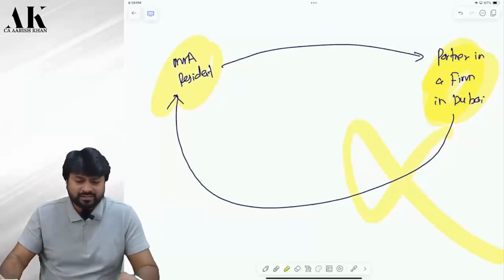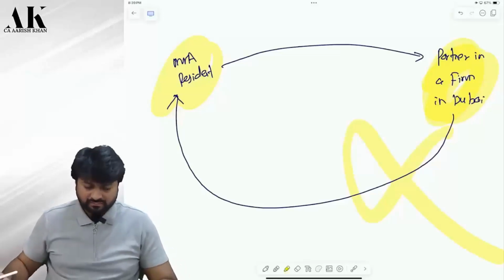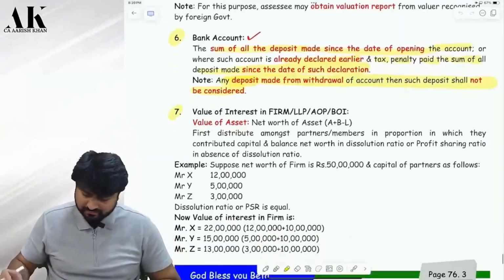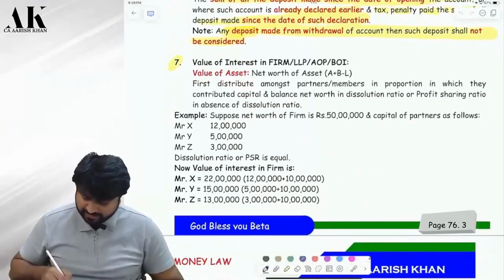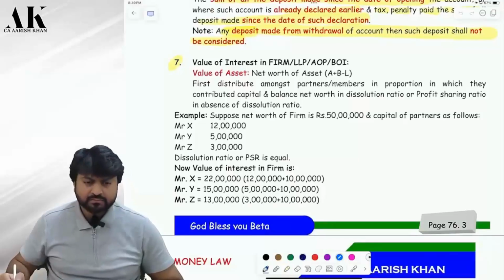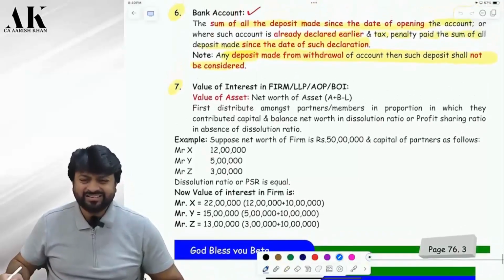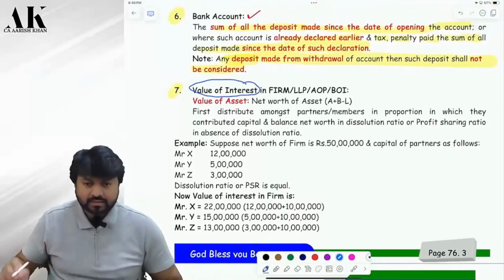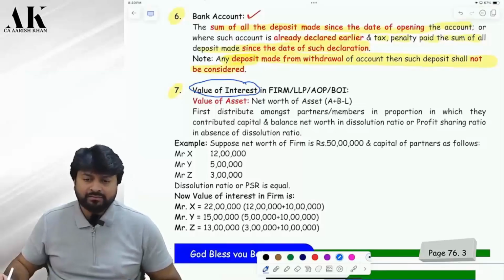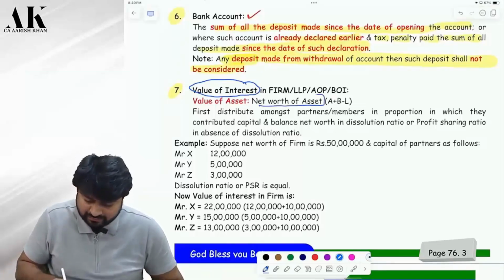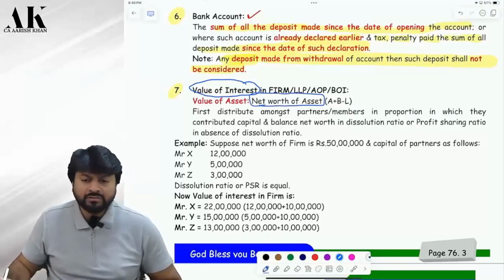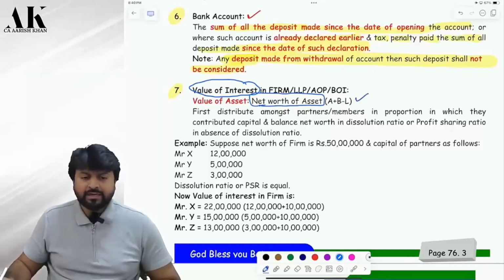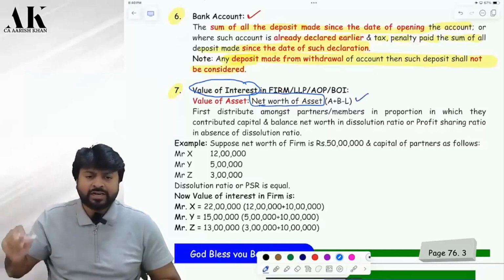Now, how will you value this? Check. For that, you have to value as per point number 7. Shall I say? Yes, sir. How will you value? Value of what? Interest in the firm, LLP, AOP, BOI. You have to find the net worth of the firm. The net worth will be found as per A plus B minus L. Do you remember A plus B minus L for unquoted shares?